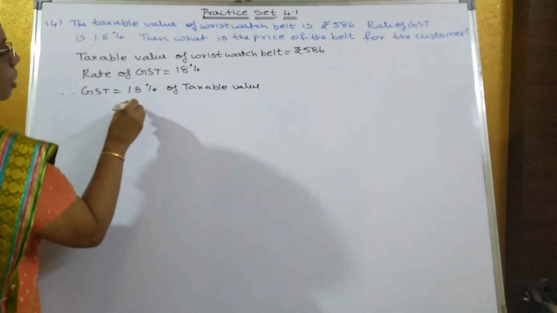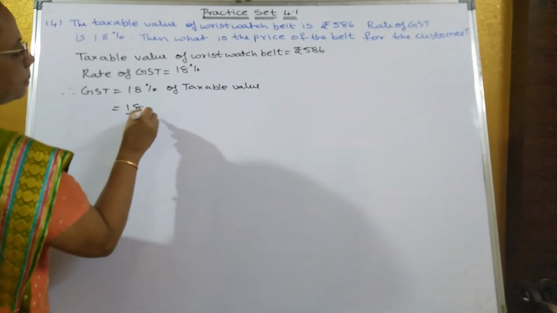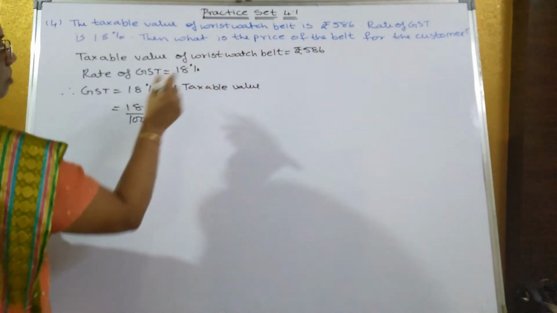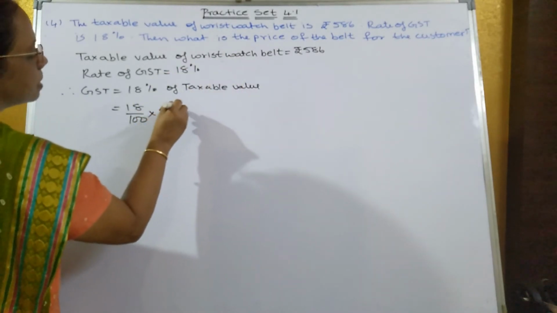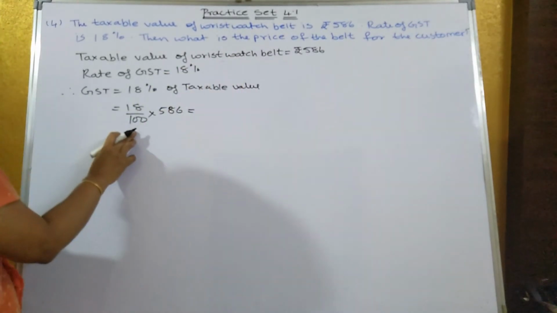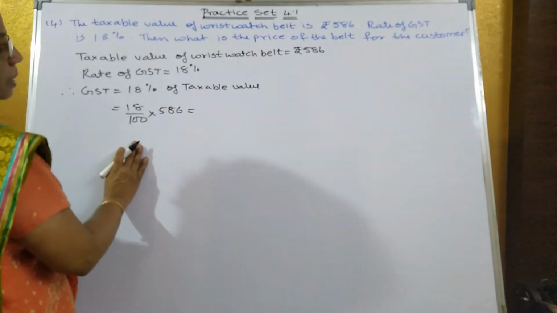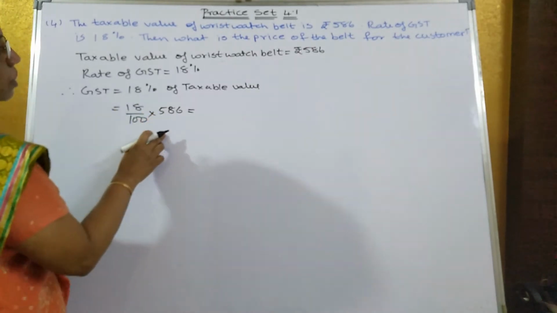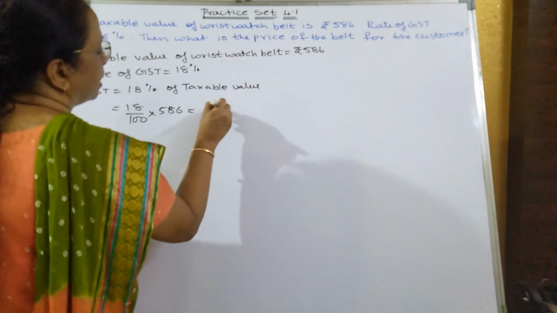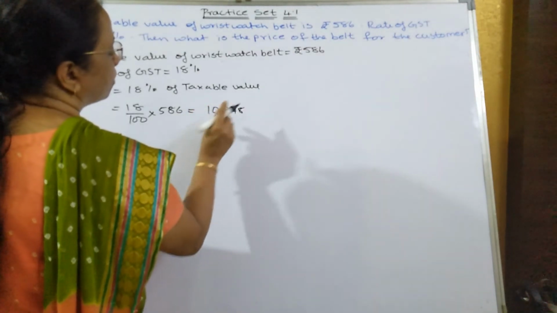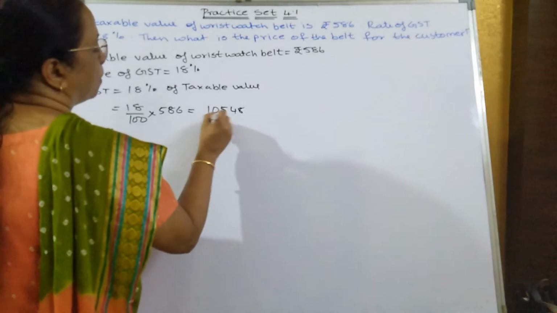That's equal to 18 upon 100 into the taxable value, which is 586. Now if the 100 is not completely getting cancelled, multiply these two together. What you will get is 10548 upon 100.